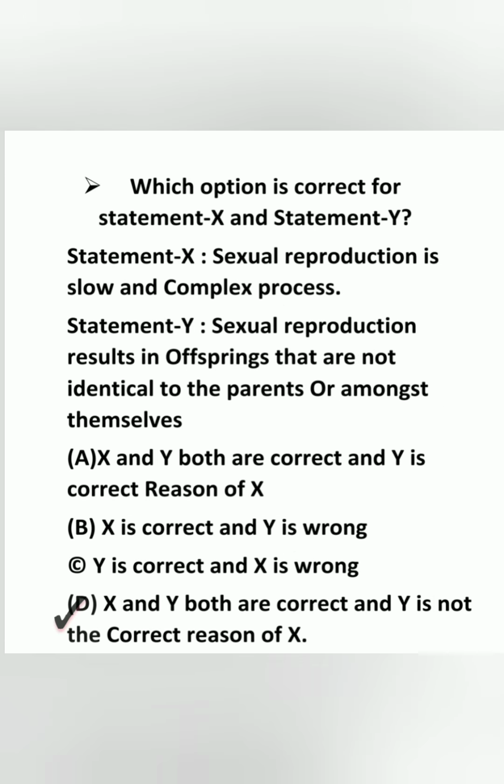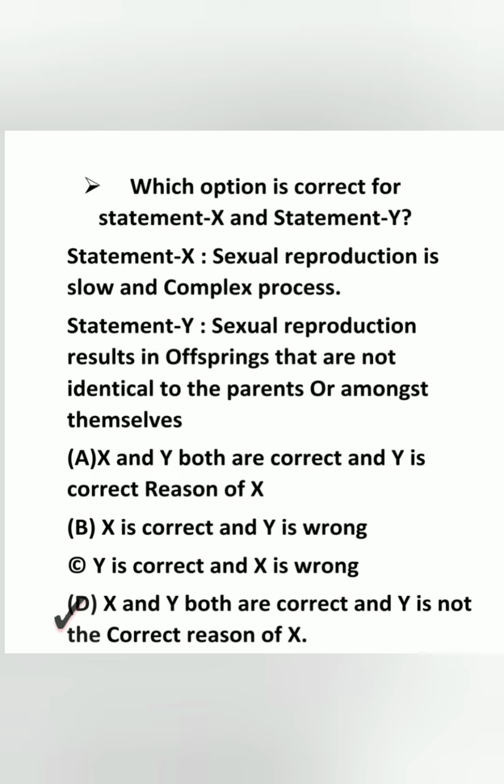Next, which option is correct for statements X and Y? Statement X: sexual reproduction is a slow and complex process, and Y: sexual reproduction results in offspring that are not identical to the parent or amongst themselves.